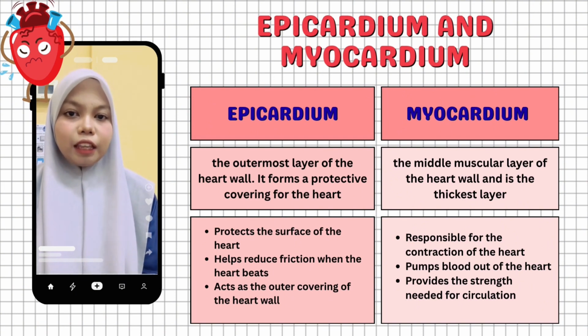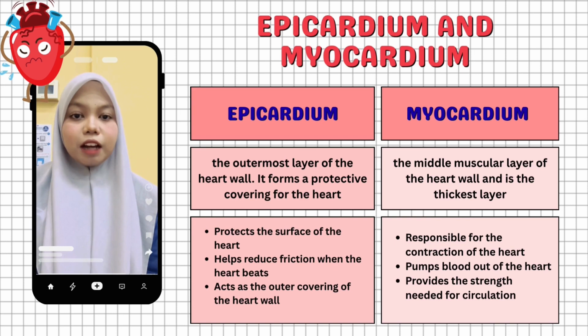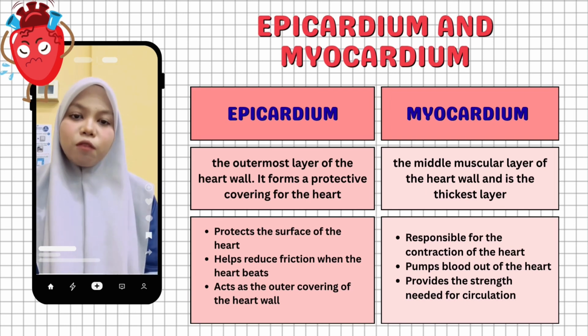The first layer in the wall of the heart is the epicardium. The epicardium is the outermost layer of the heart wall. Its main function is to protect the surface of the heart and reduce friction when the heart beats. In simple words, it acts like a protective covering around the heart and helps the heart move smoothly inside the